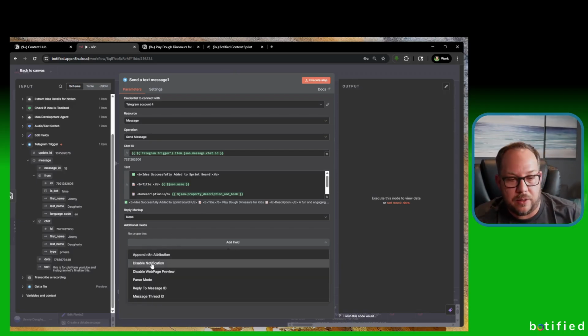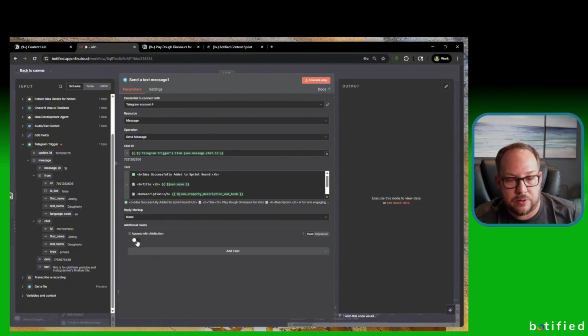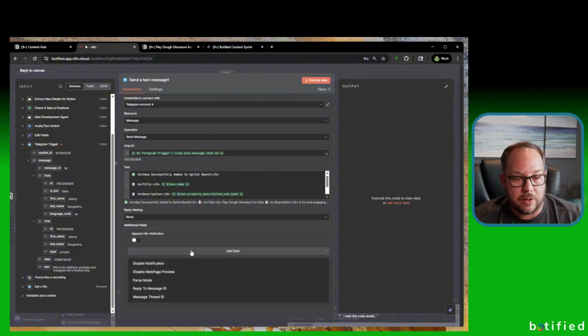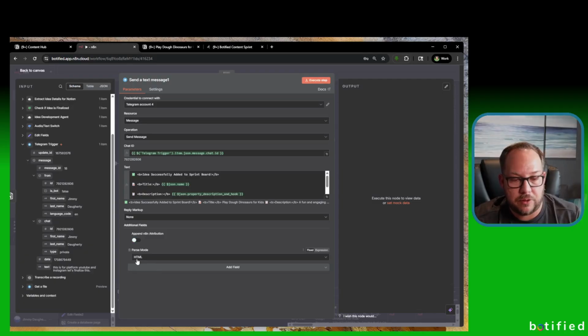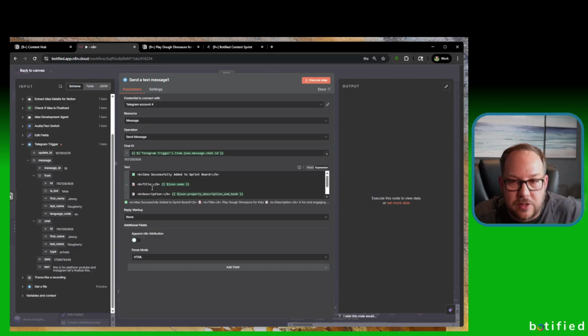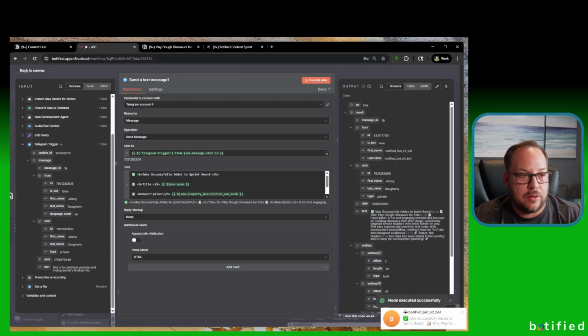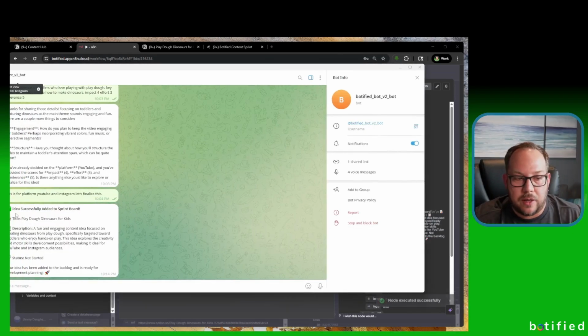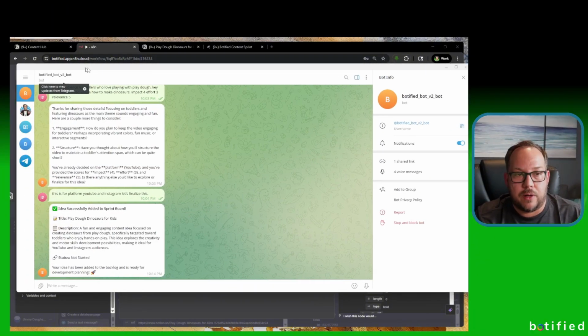We're going to add that n8n attribution thing. Let's turn that off. And then we're going to add another field here, which is parse mode. We did this before, but parse it as HTML. So that way this gets sent back as HTML. Let's go ahead and execute that step. And you can see I got a message there. All right, idea successfully added to Sprint board, Play-Doh dinosaurs for kids, so on and so forth. So that's the detailed walkthrough step by step on how to get this workflow set up from start to finish.